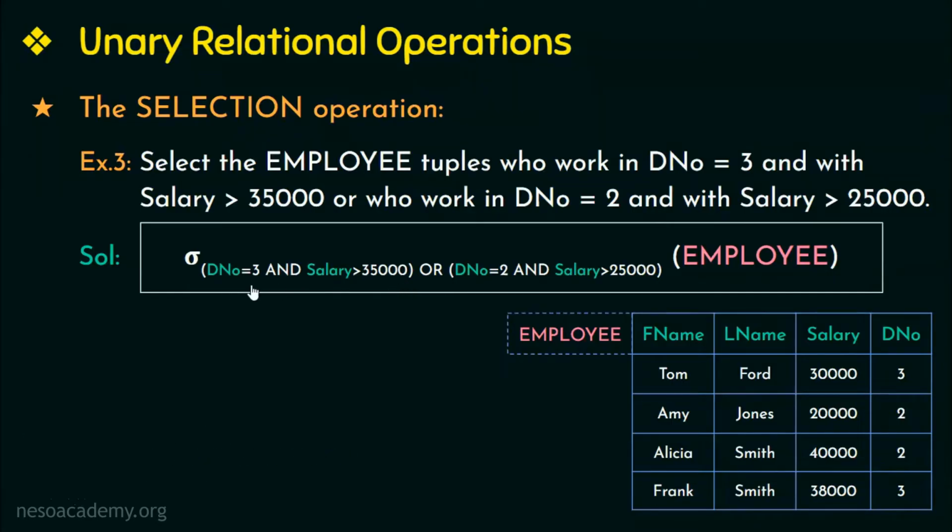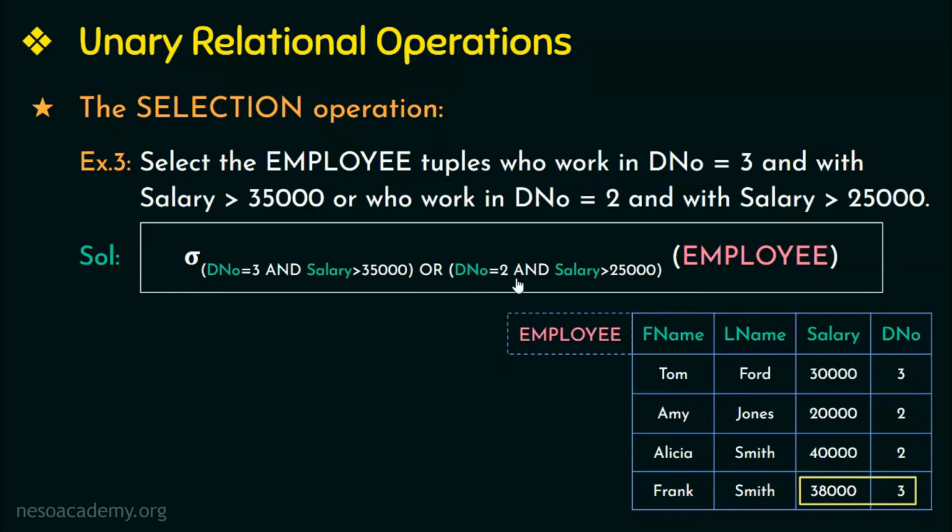First, let us see if this condition is satisfied. So in this relation employee, we have two employees working in department number 3. We also have to compare their salaries. Again, since the condition is the employees working in department number 3 has to have salary greater than 35,000. So when we compare these two salaries, we have only one tuple that satisfies the given condition.